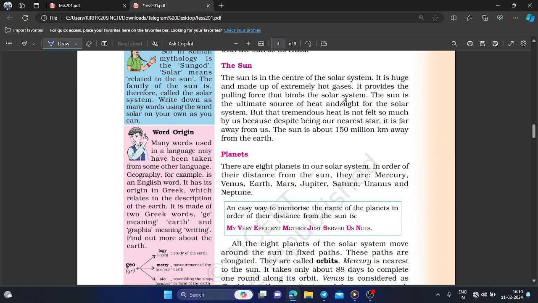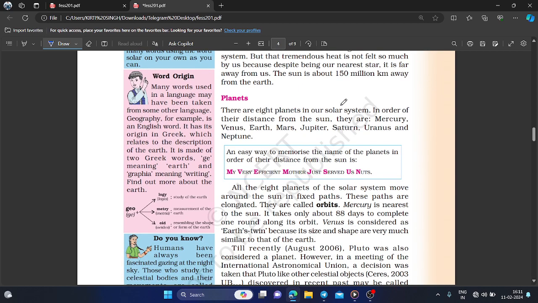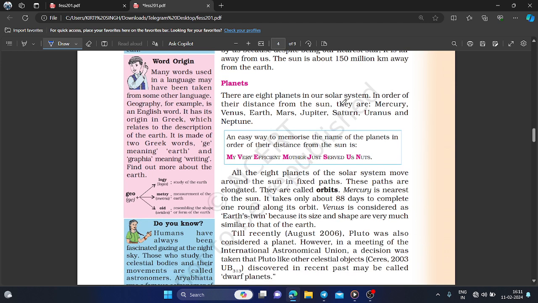And the sun is the ultimate source of heat and light for the solar system, but the tremendous heat is not felt so much by us, because despite being our nearest star, it is far away from us. The sun is about 150 million kilometers away from the earth.